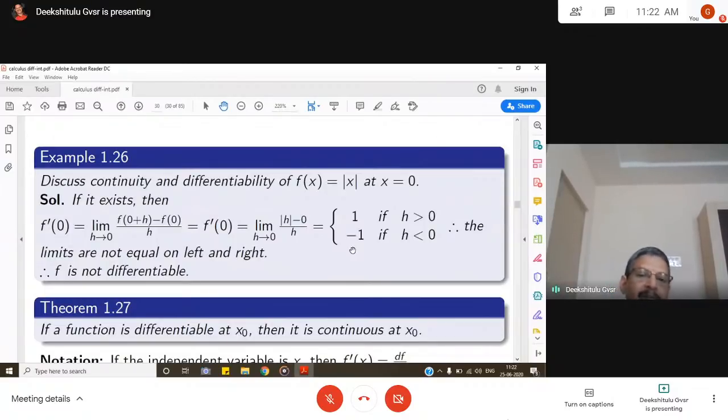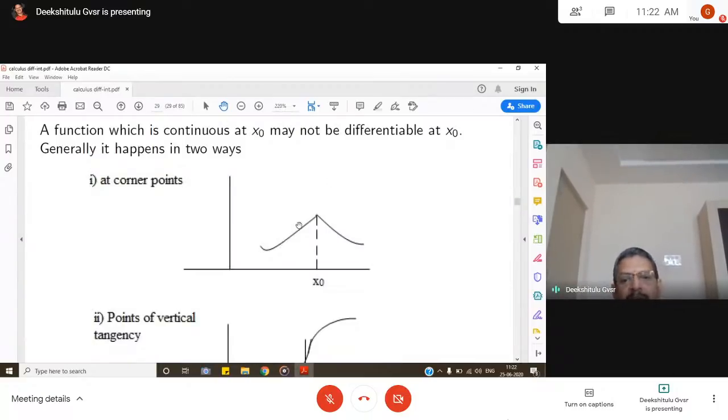So the most important thing is, f of x equal to mod x is a continuous function. We have proved it earlier, but it is not differentiable. It comes under the previous case; the mod x function looks almost like this. If this is x equal to 0, of course, it's a corner point.